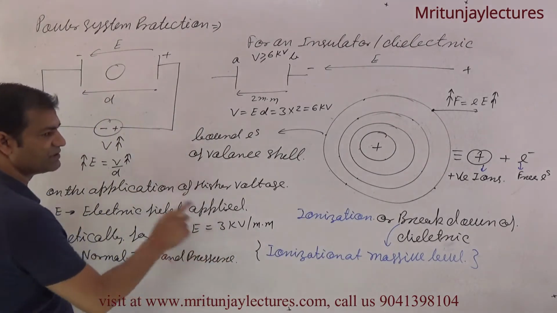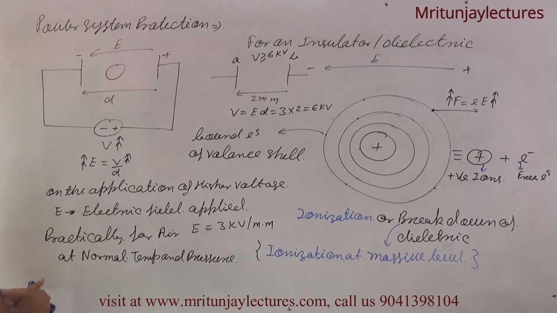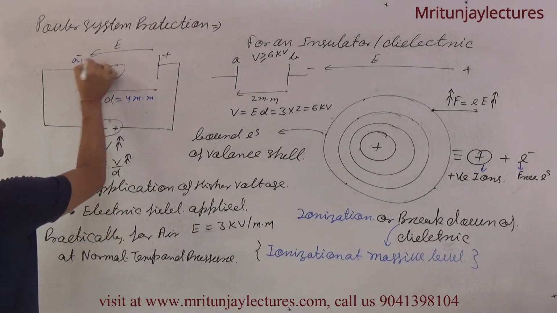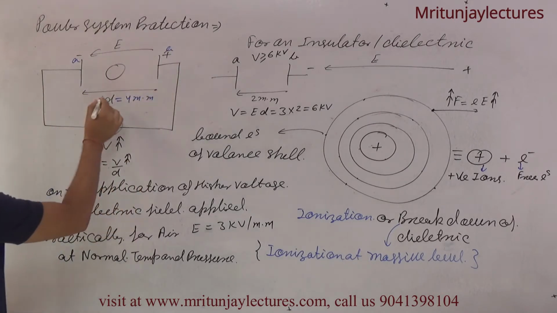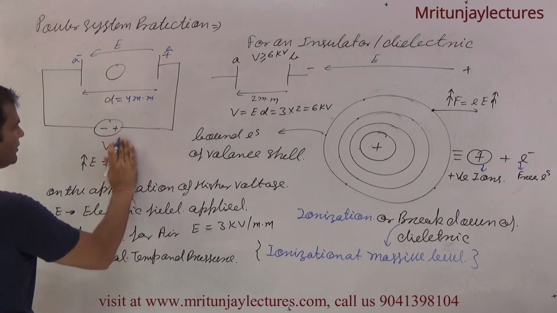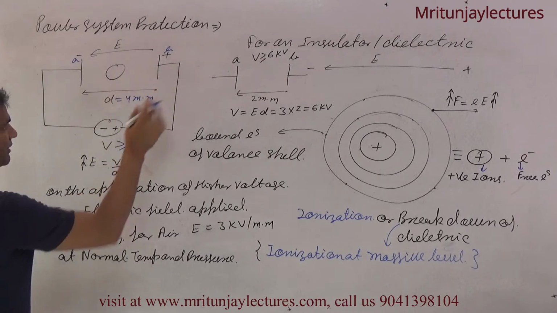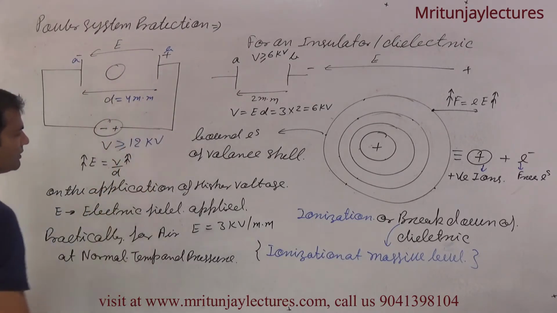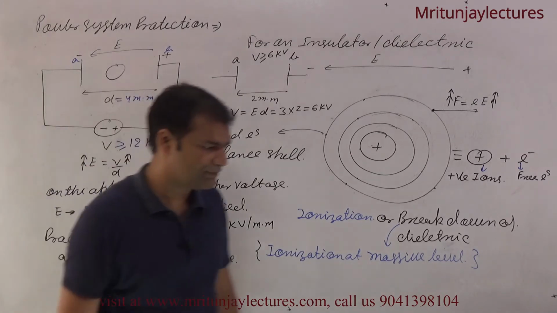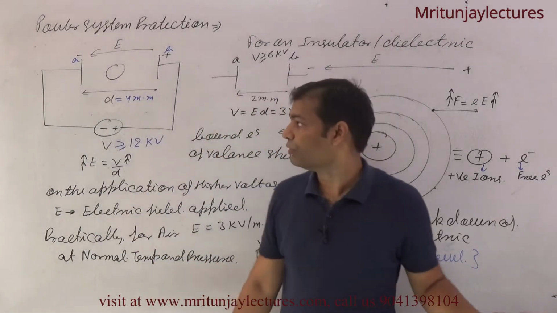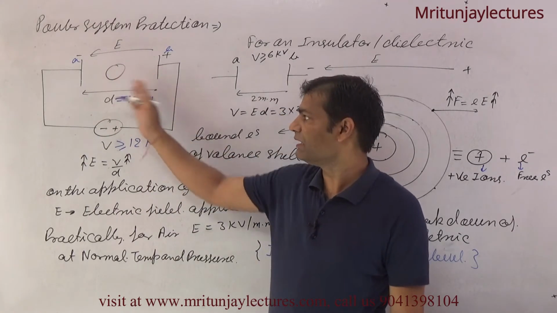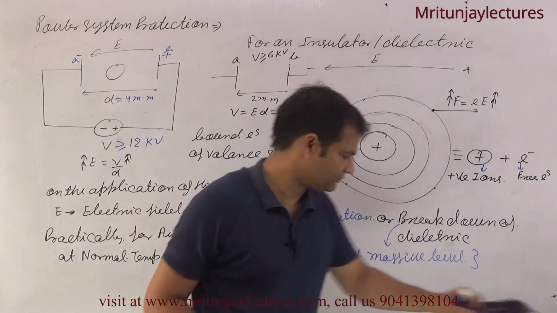What is the meaning of this? Suppose here the distance between A and B is 4 millimeter. So what about V? Greater than 4 into 3 at normal temperature and pressure, at least 12 kV. If you apply 12 kilovolt here, then breakdown occurs between A and B. Clear?